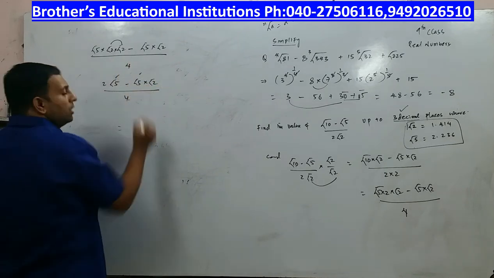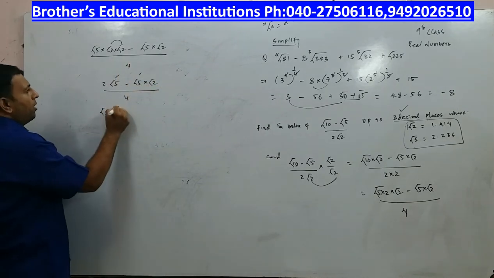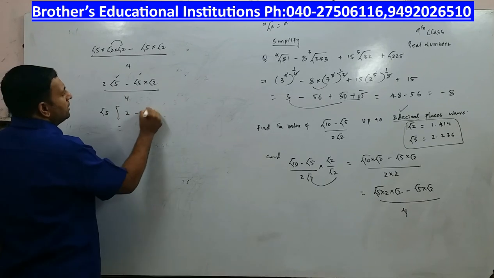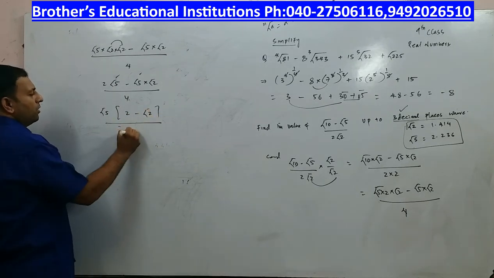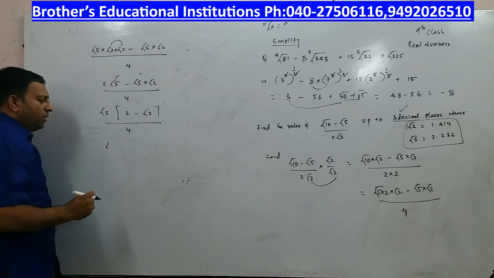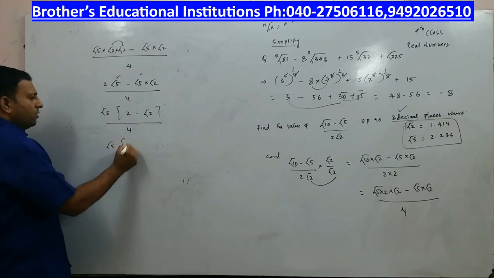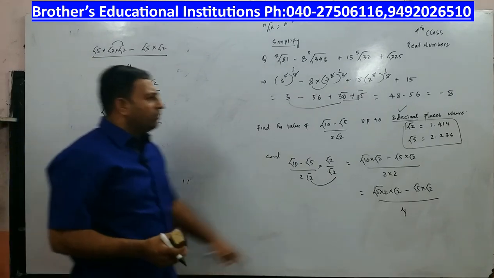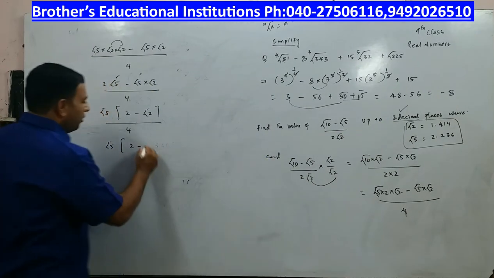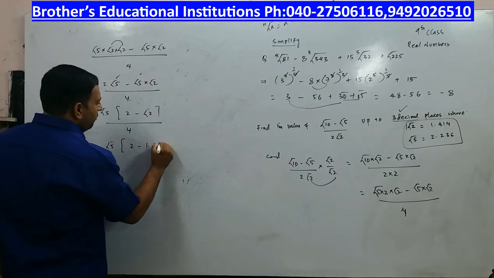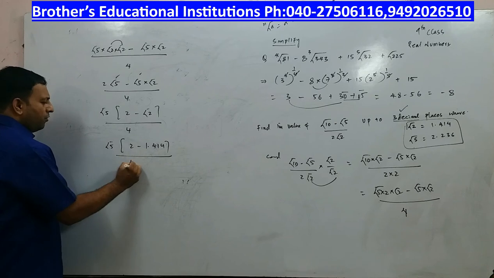I think I can take root 5 common. When I take root 5 common, it is 2 minus root 2 by 4. Now this is a simple way you can do it. Now root 5, I will keep like this only. 2 minus, what is the square root of 2 value given to you? 1.414. It is 1.414 divided by 4.